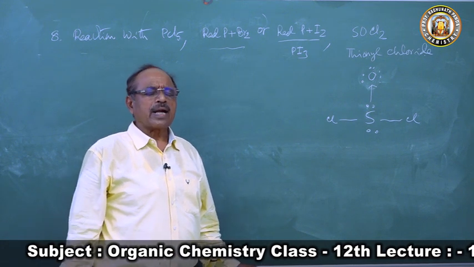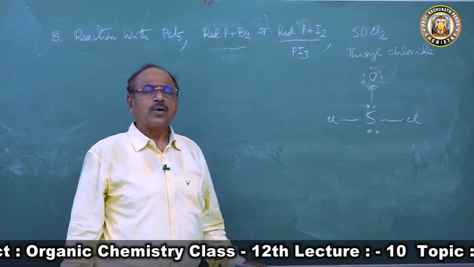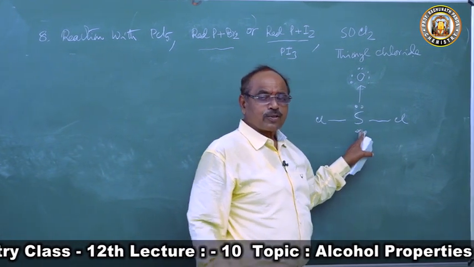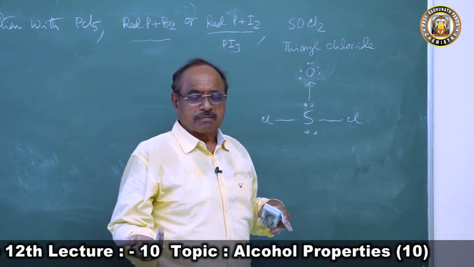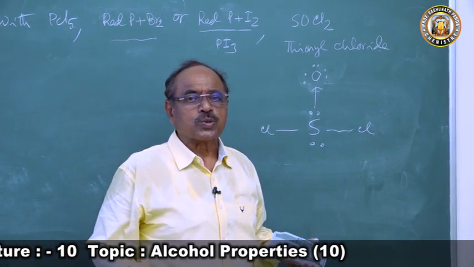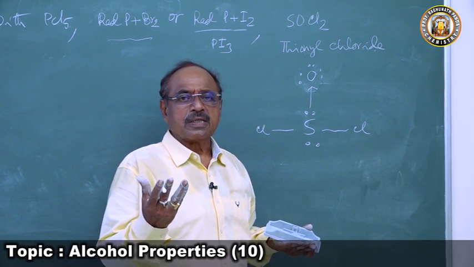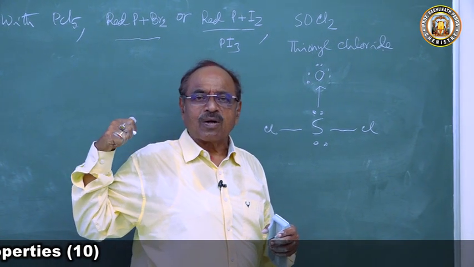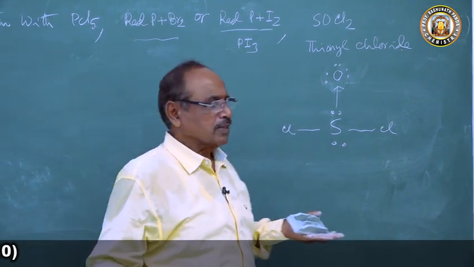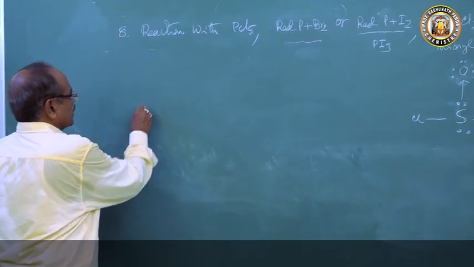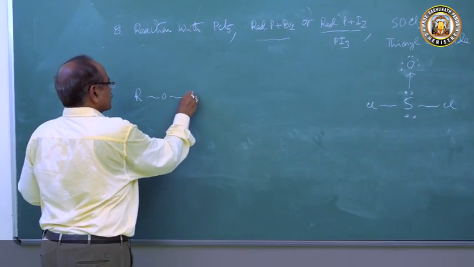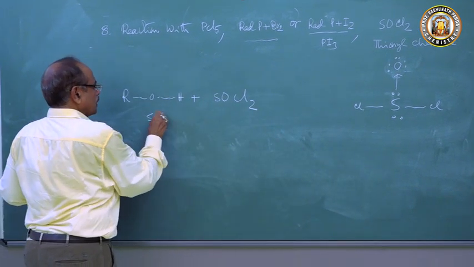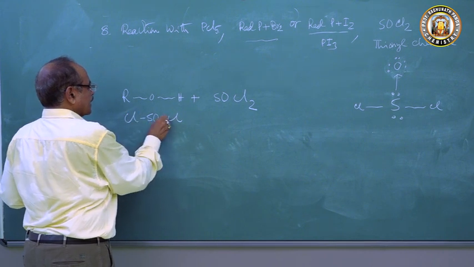If you say thionyl chloride SOCl2, then nothing will happen by itself. So what will the SO try to become? It will try to become SO2. What does alcohol have? An oxygen atom. So this SOCl2 will try to take one oxygen atom from alcohol. The chemistry behind this: we take ROH and treat it with SOCl2.